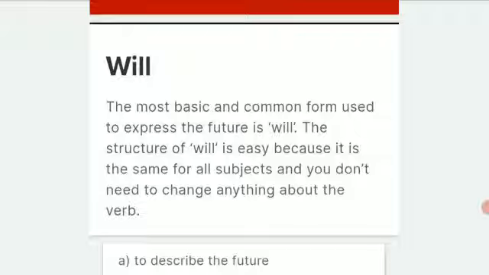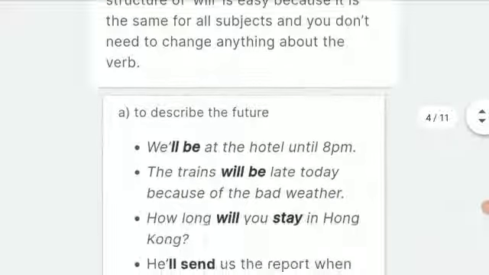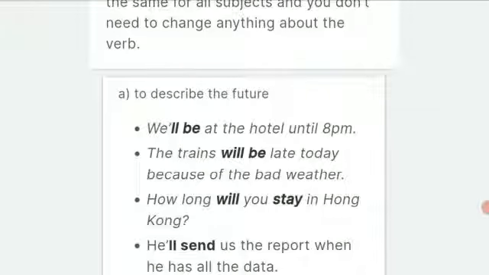First, second and third person, for all the persons, you can use will or shall directly without making any changes in that.